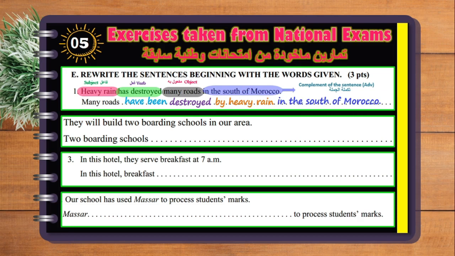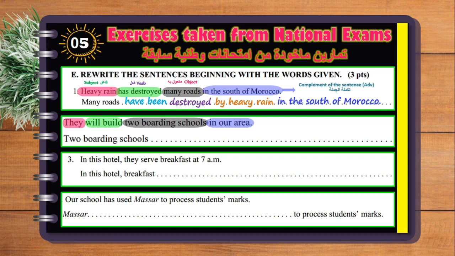They will build 2 boarding schools in our area. I actually advise you to stop the video and try to do the rest yourself. So, they will build 2 boarding schools in our area, and then again we have to identify subject, verb, and the object. 2 boarding schools is the object. In our area is the complement of the sentence.